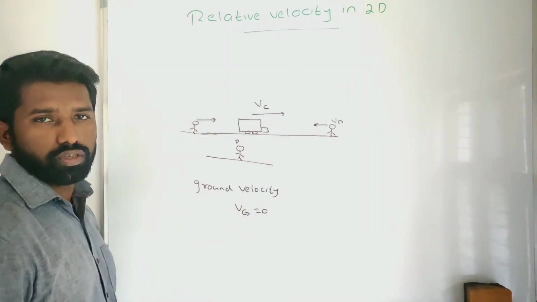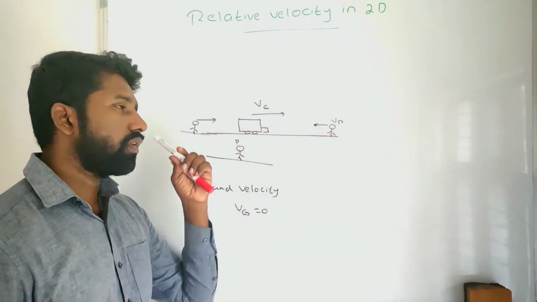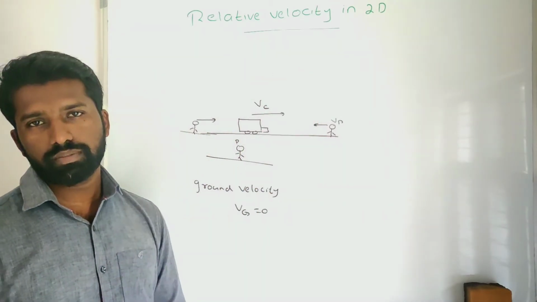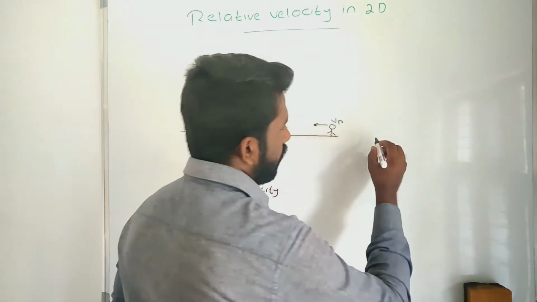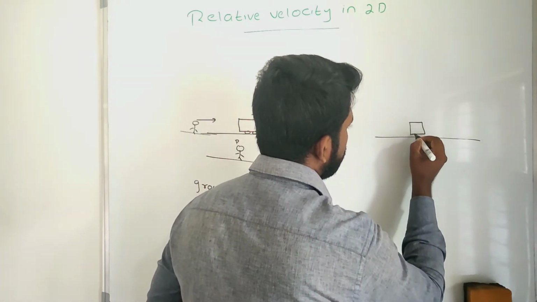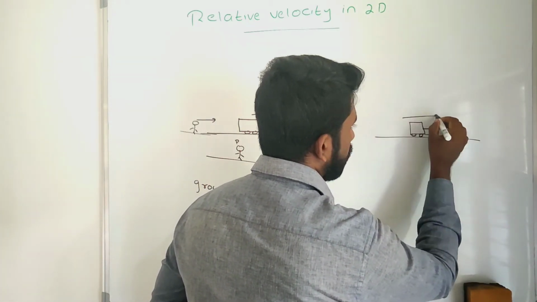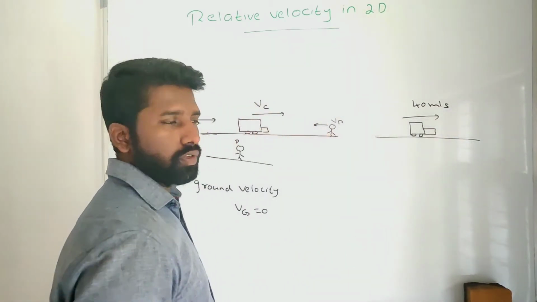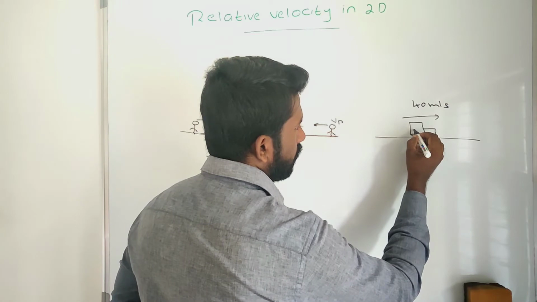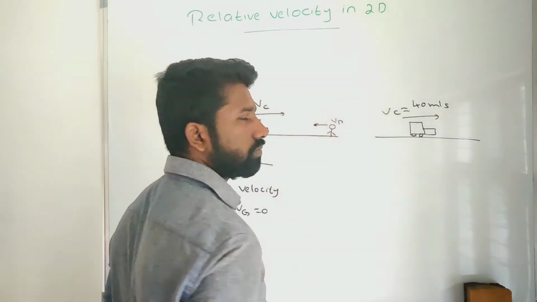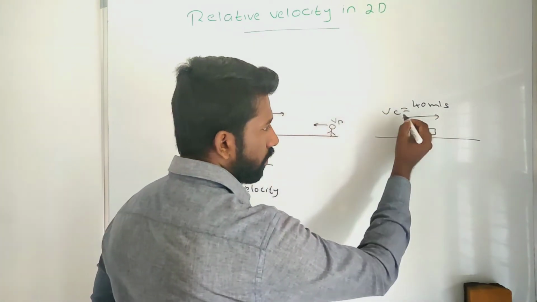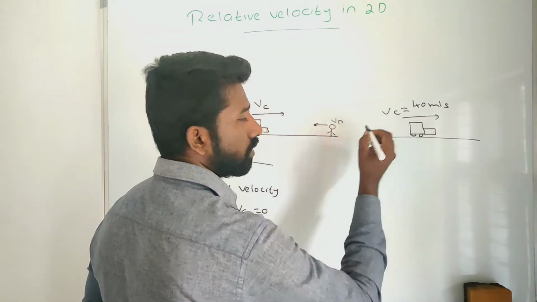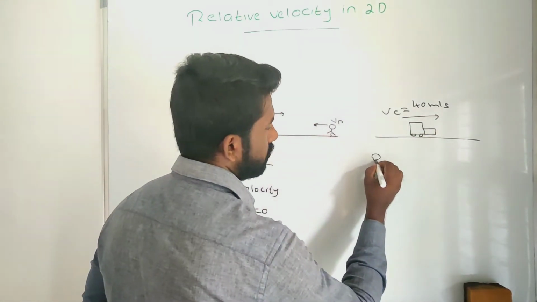Vg is equal to 0. All body velocities are measured with respect to the ground velocity. So if a car is moving on a road with a velocity of 40 meters per second, this is a car, Vc equal to this. So the velocity of the car is the relative velocity of the car with respect to the ground.